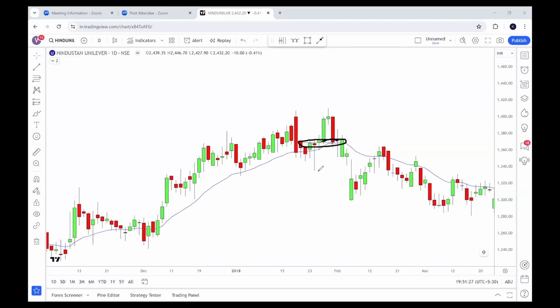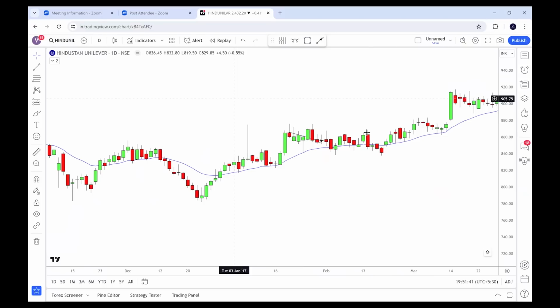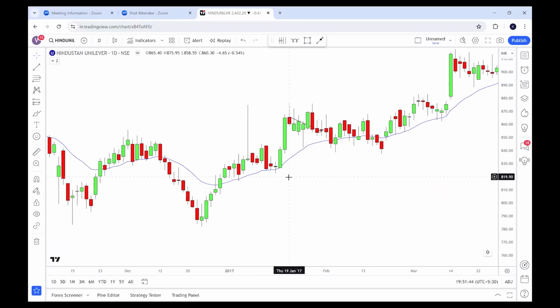But by knowing a strategy, you would have entered here near the resistance rather than going short here. Now, this is the 19th January, year 2017. Open price was 865 and close price was 855. Again, instead of entering short at the opening of the candle, if I told you to take a short trade near the resistance, either here or here, don't you think that you would have made this much profit?